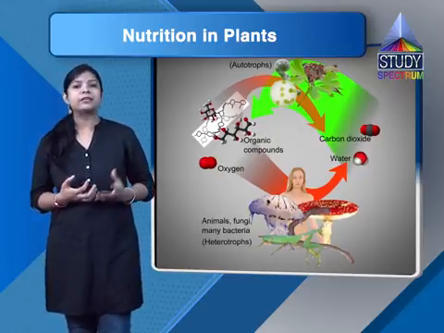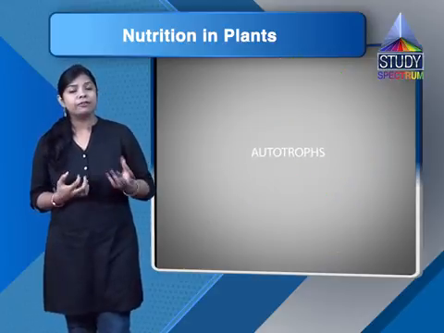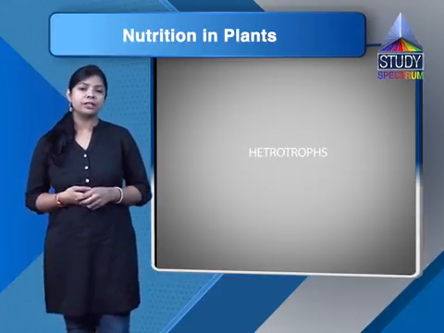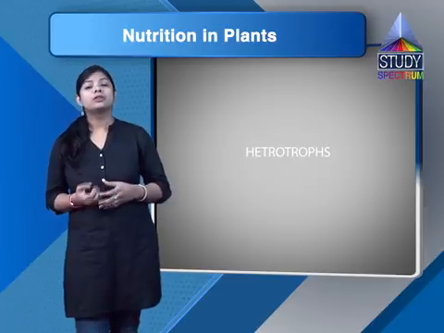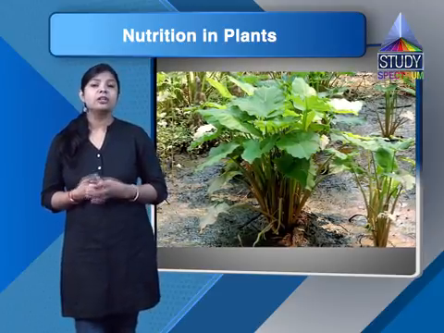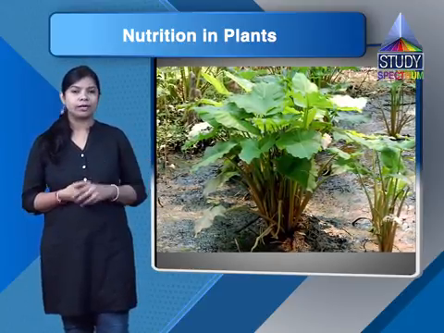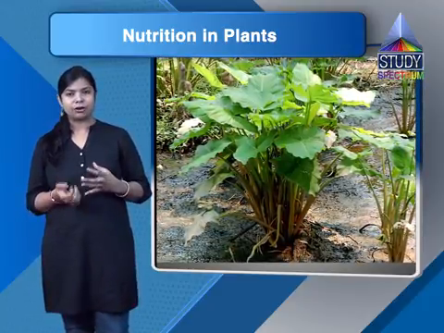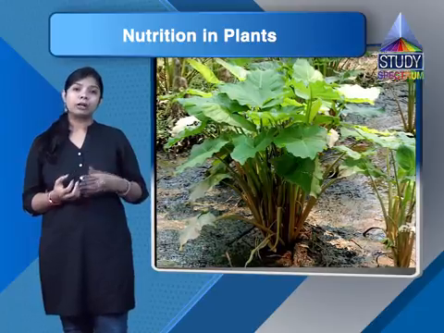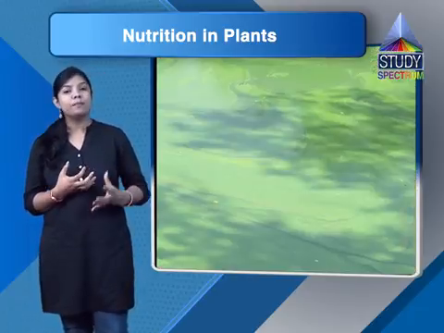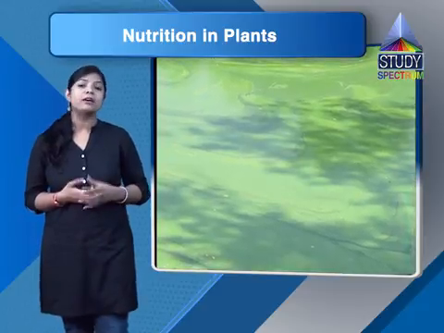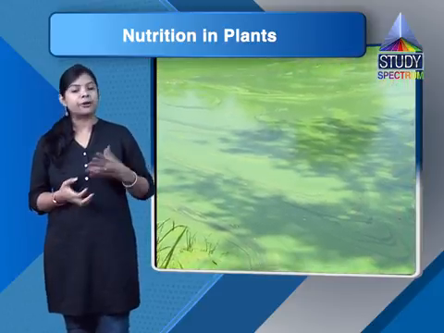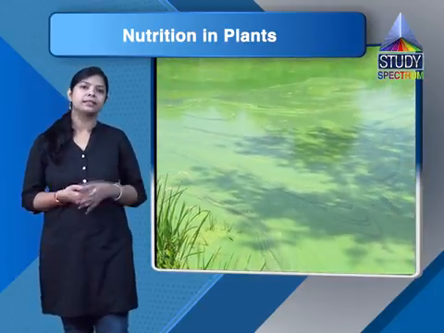So we can classify the mode of nutrition into two types: autotrophic mode of nutrition and heterotrophic mode of nutrition. The autotrophic mode of nutrition is itself made up of two words, auto plus trophic. Auto means self and trophic means nourishment. So a plant or an organism that makes its own food for its nourishment comes in the category of autotrophic mode of nutrition. Various plants and algae come in this category.